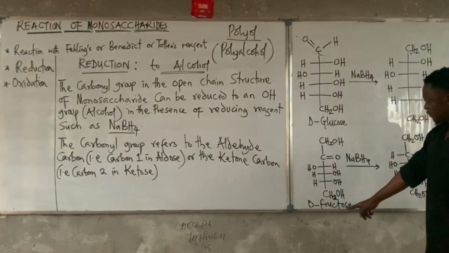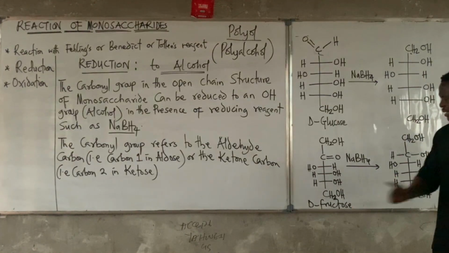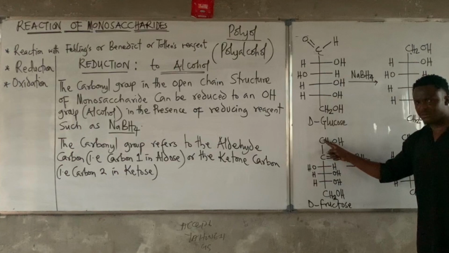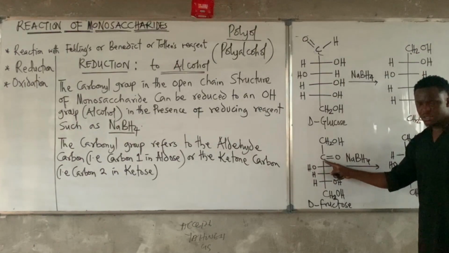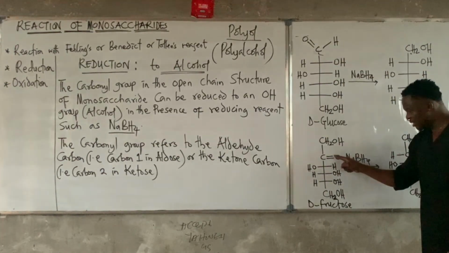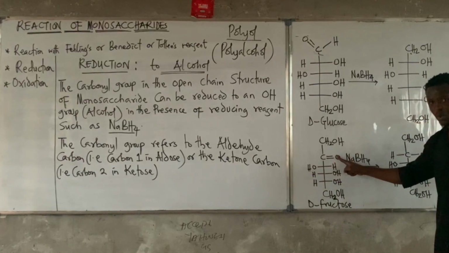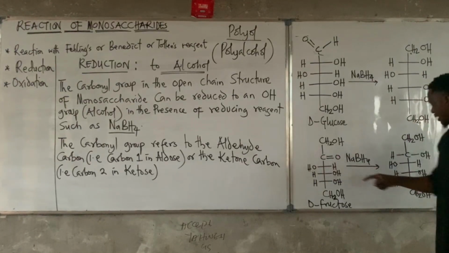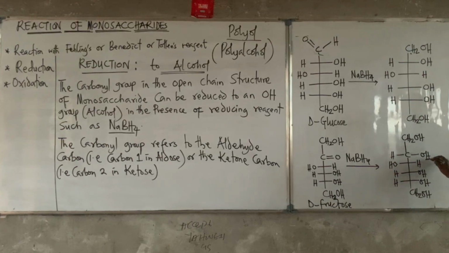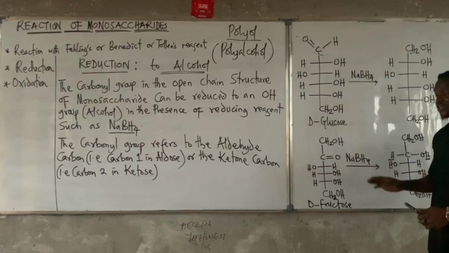Now let's look at fructose. Fructose is a ketone. The carbonyl group is no longer on carbon 1, it's now at carbon 2. Now the same thing is going to be done. One of these bonds will go off, one hydrogen will add to the oxygen, and the other hydrogen will add to the carbon, and we have this. So that becomes the reduction reaction of monosaccharides.